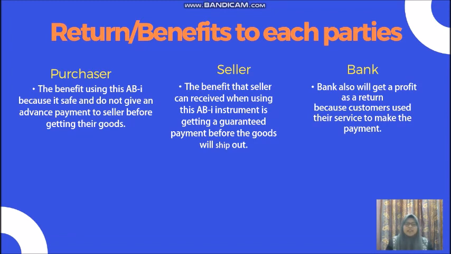Next is the return or benefit to each party. First is the purchaser. The benefit of using this ABI is that it is safe and does not require an advance payment to the seller before getting the product. Second is the seller. The benefit that the seller can receive when using this ABI instrument is getting a guaranteed payment before the goods are shipped out. Last is the bank. The bank will get a profit as a return because customers use its service to make the payment.